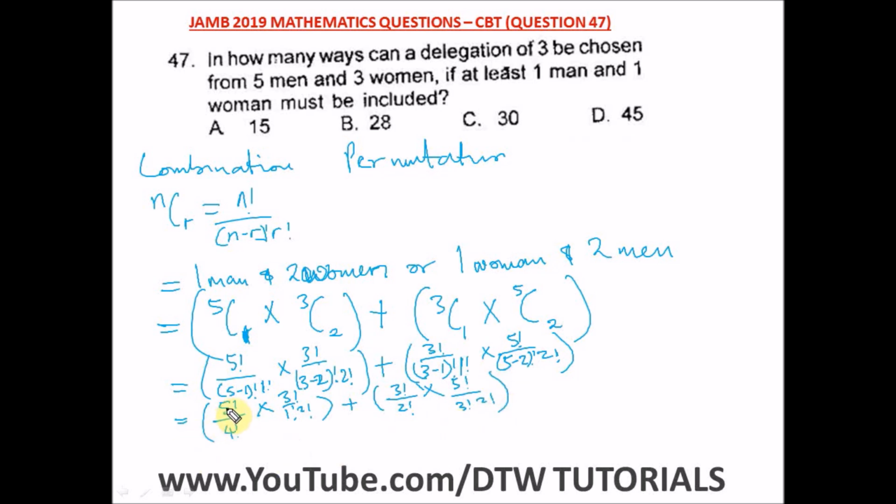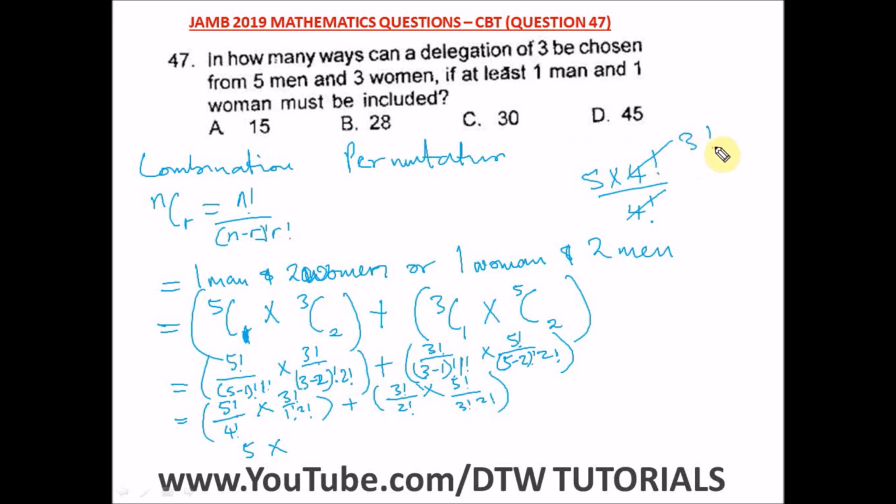So from here, this 5 factorial is the same as what? That is 5 times what? 4 factorial. So it means it will cancel out this 4 factorial down here. Is that not it? So this 4 factorial will cancel out 4 factorial, and we are left with what? 5 times. Here we have a 3 factorial.